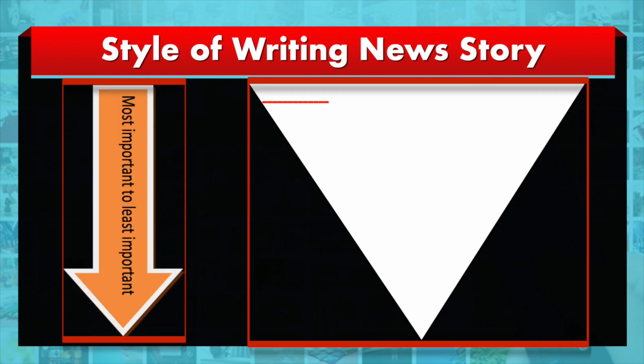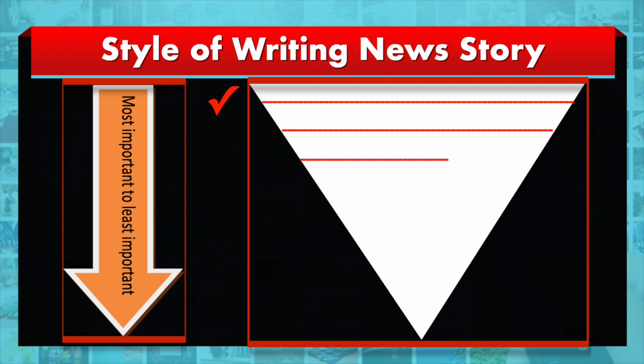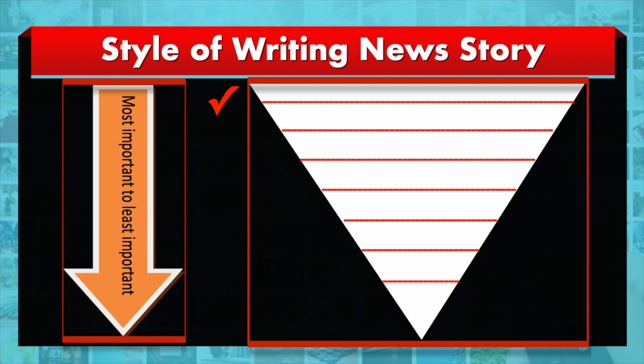The first one, as we said, is obviously the lead. Then the second, the most important facts. As we move from top to bottom, the importance levels are reduced. Depending on the time or the space, the editor is going to make a cut. If he cuts at this point, the entire news retains its news value, or even if he cuts at this point, the news still has its news value, because we have covered all the most important aspects in this area. This is what we need to keep in mind while writing the news story.